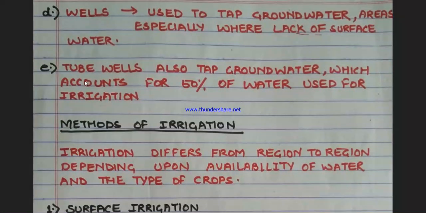Next come the tube wells. They also tap groundwater. So we may say that groundwater actually accounts for 50% of water which is used for irrigation. Now coming to methods of irrigation, how water can be supplied.